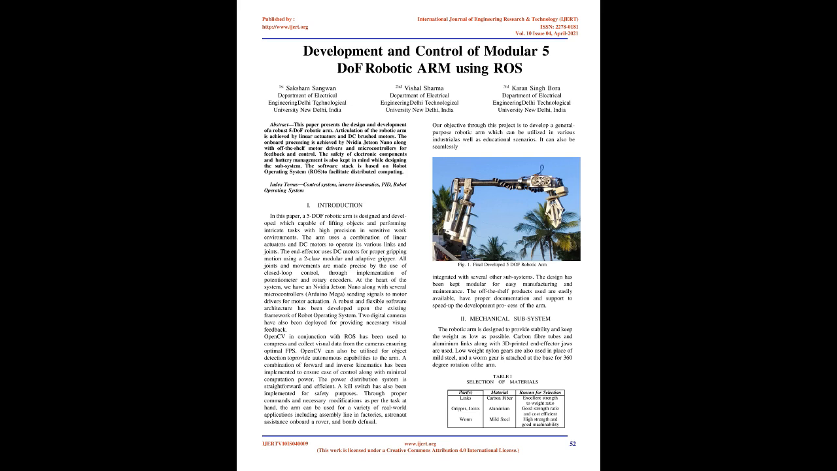The power distribution system is straightforward and efficient. A kill switch has also been implemented for safety purposes. Through proper commands and necessary modifications as per the task at hand, the arm can be used for a variety of real-world applications including assembly line in factories, astronaut assistance on board a rover, and bomb defusal.